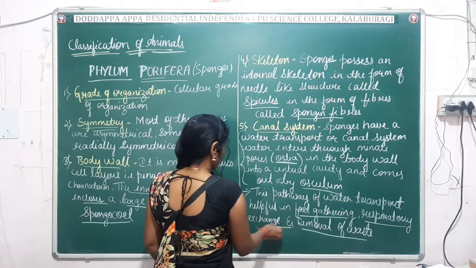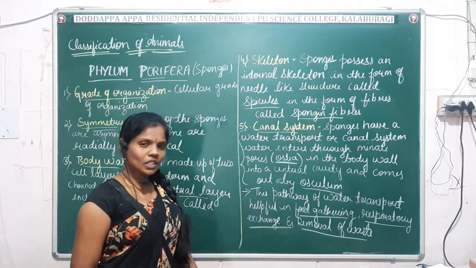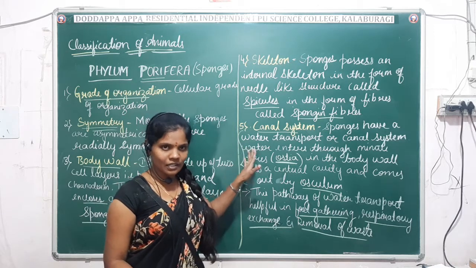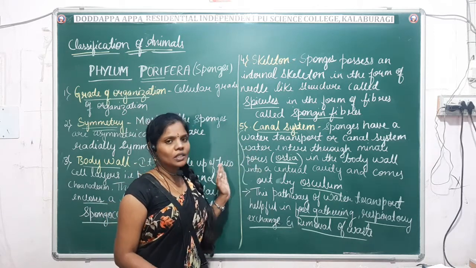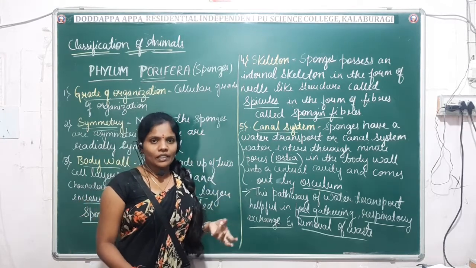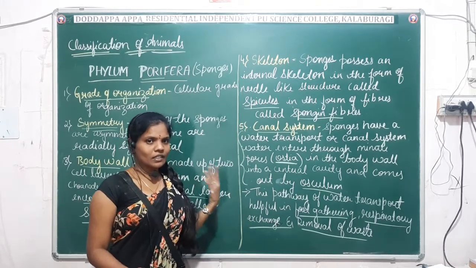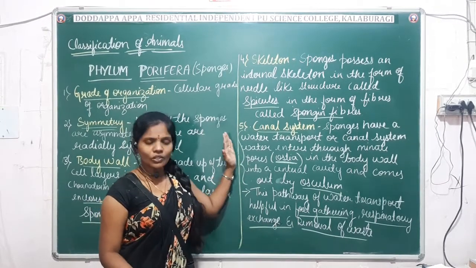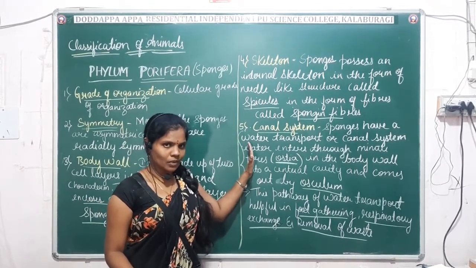So this you have to keep in mind. This question separately will be asked for one mark. So what is the function of water transport system or the canal system? Generally the water transport system helps for food gathering, and another one is respiration, that is the exchange of gas, then for the removal of the waste. Okay. So that's about the canal system or the water transport system.